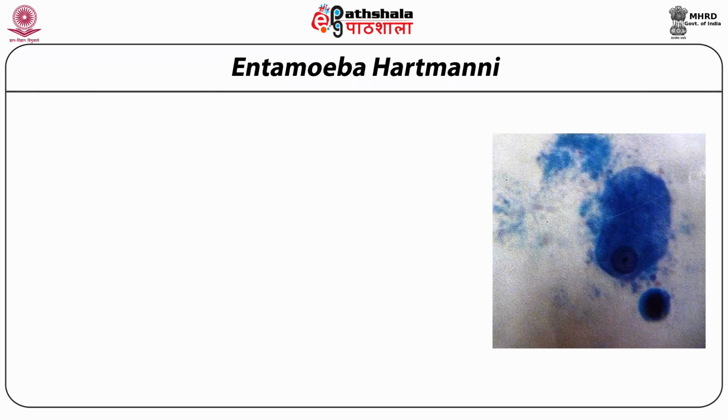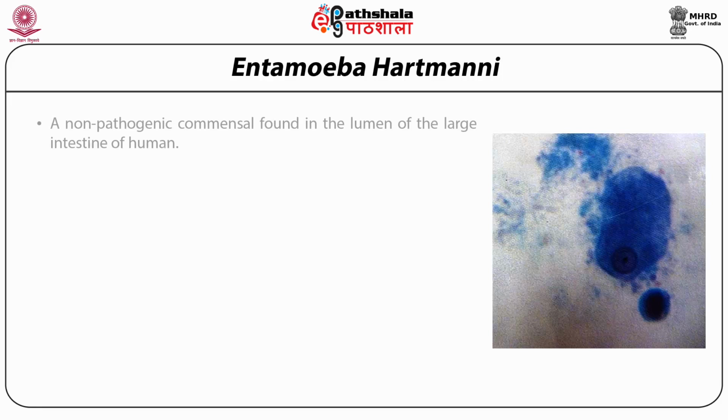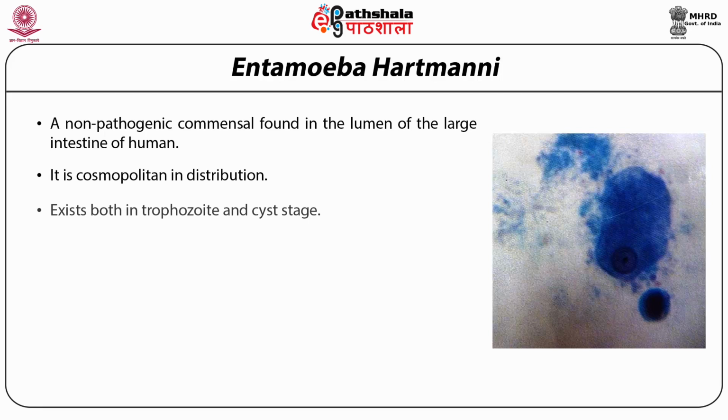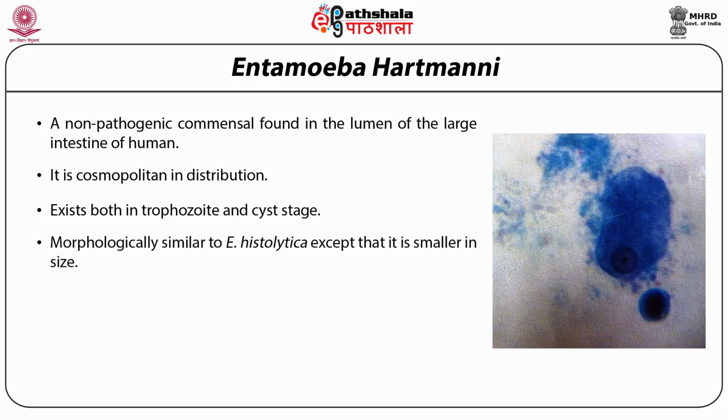Now, the next species of Entamoeba is Entamoeba hartmanni, a non-pathogenic commensal found in the lumen of the large intestine of human. It's cosmopolitan in distribution, exists both in trophozoite and cyst stage, morphologically very similar to Entamoeba histolytica, except that it is smaller in size.